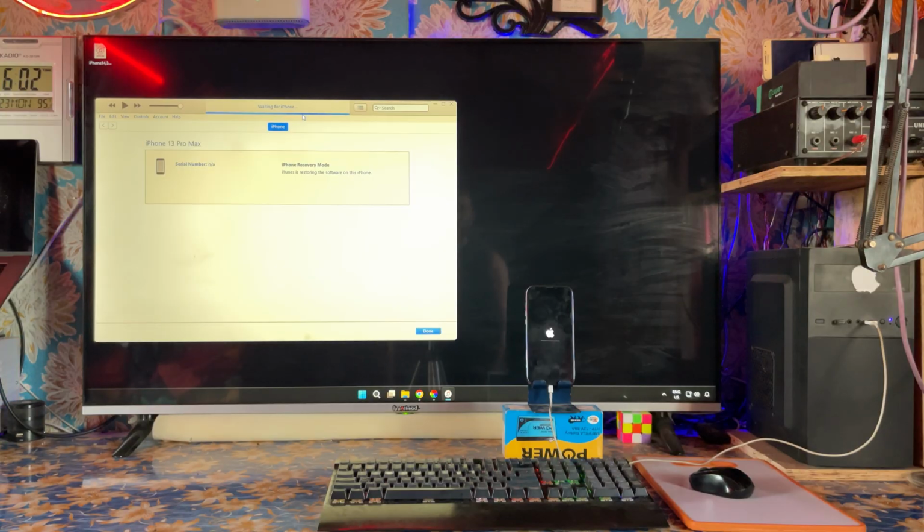Maybe it's still configuring. Let's see what kind of error comes on it. We will see further. Still it's waiting, guys. Don't disconnect until it notifies you of an error.